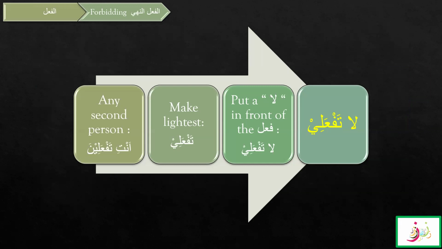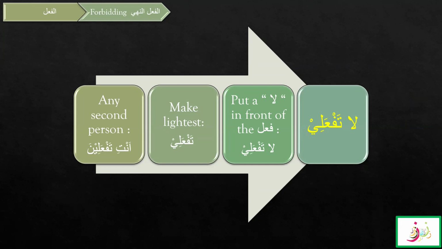Start off with the normal second person. Any second person we can take. Let's take the example anti taf'alina. So what is the first step? We want to forbid a female, so we are going to use the second person, the anti version. Anti taf'alina. The second step was to make that lightest. We know the rules for making the lightest form. If it is Dhamma, we change it into Sukoon.